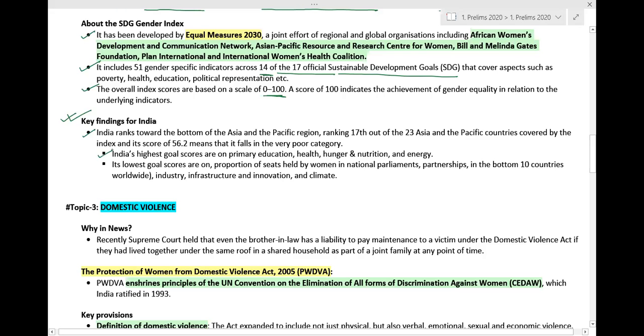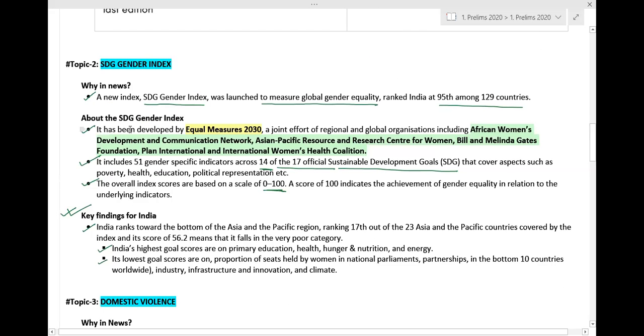India's highest goal scores are on primary education, health, hunger and nutrition, and energy. Its lowest goal scores are on the proportion of seats held by women in national parliaments, placing it in the bottom 10 countries worldwide. So this is the information about the SDG Gender Index.